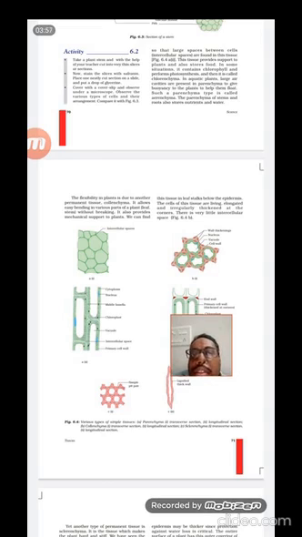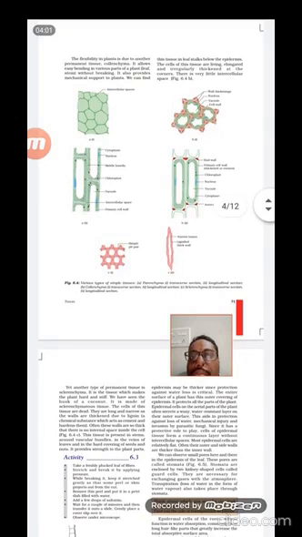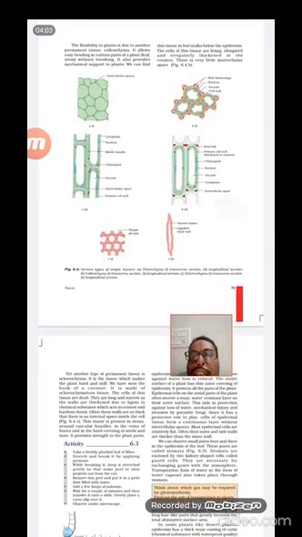And the next one is known as the sclerenchymatous tissues. These sclerenchymatous tissues are very hard, and they are very rigid. Since they are very rigid and hard, they are used for thickening. The best example of this is the coconut husk. Coconut husk is made up of sclerenchyma, and they are really dead.